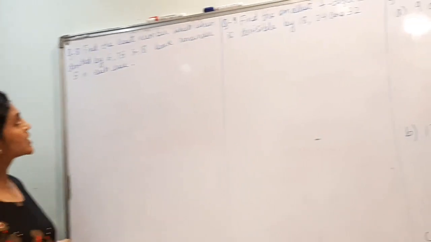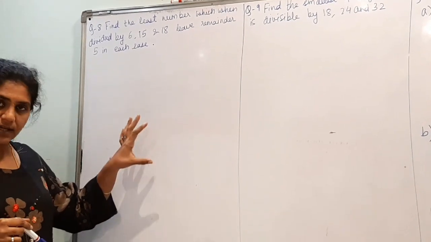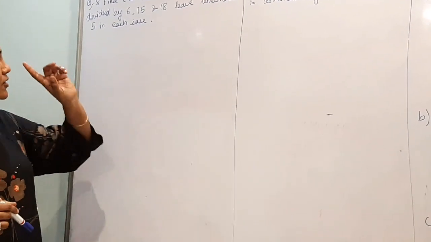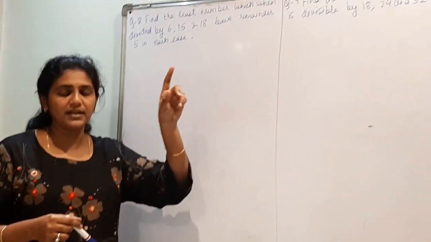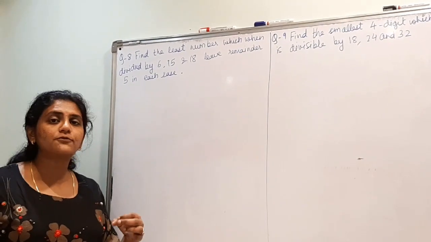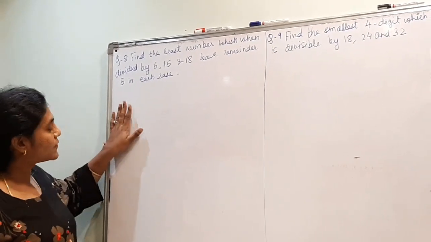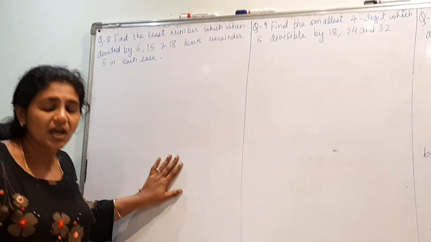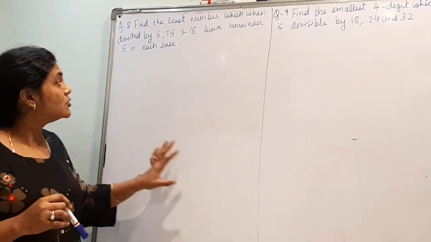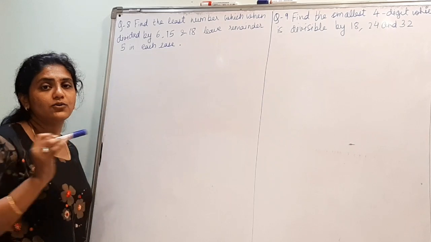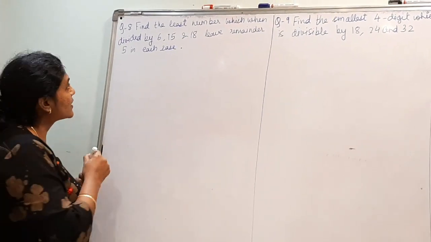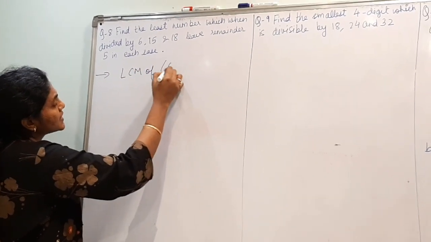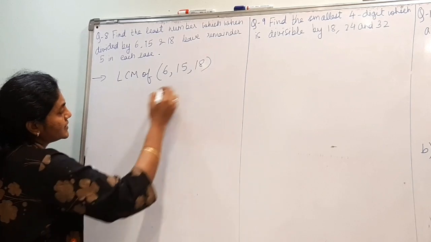So how will it come? For that, whatever is the LCM, if I add 5 to it and you divide by 6, 15 and 18, you will get remainder 5 in each case. So first thing is to find the LCM of 6, 15 and 18. Whatever LCM you are getting, you just have to add 5 to it. Yes? So I will write LCM of 6, 15 and 18.